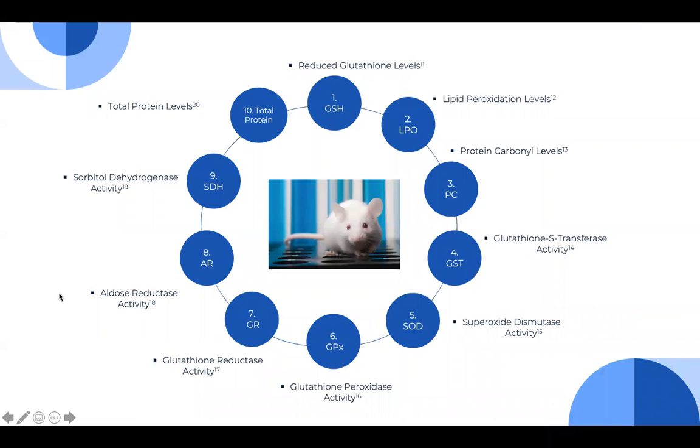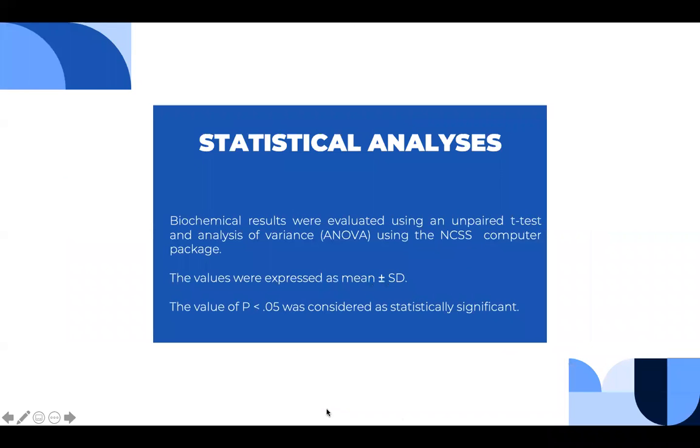And we determined reduced glutathione levels, lipid peroxidation levels, protein carbonyl levels, glutathione transferase and superoxide dismutase activities, glutathione peroxidase and reductase activities, aldose reductase and sorbitol dehydrogenase activities, and we also determined the total protein levels of all tissues. Our results were evaluated using an unpaired t-test and analysis of variance using the NCSS computer package. Here are our results.